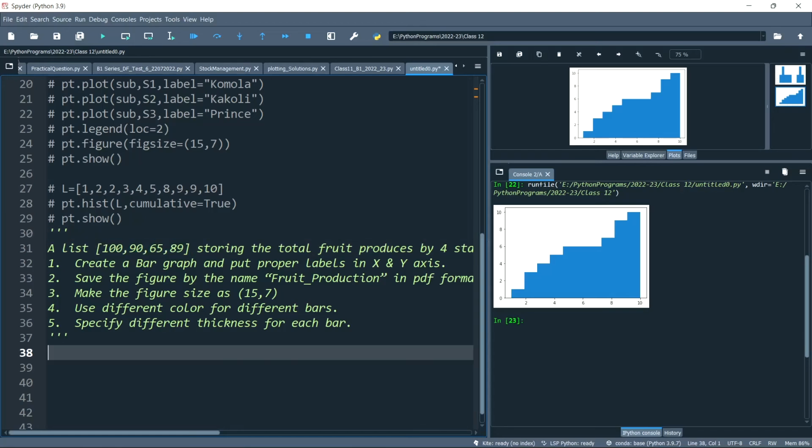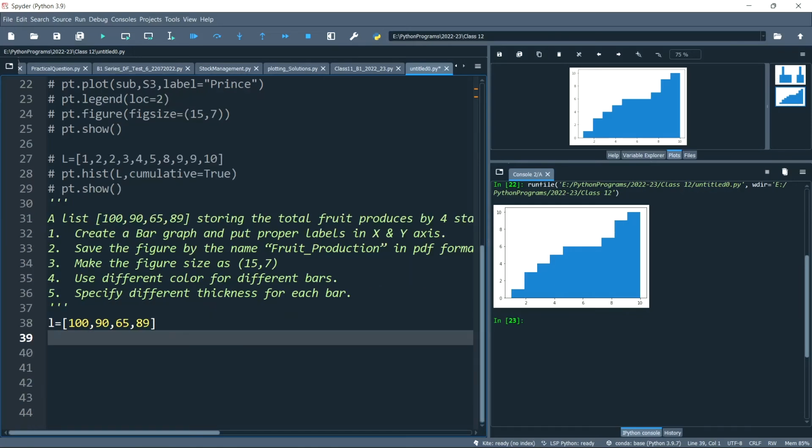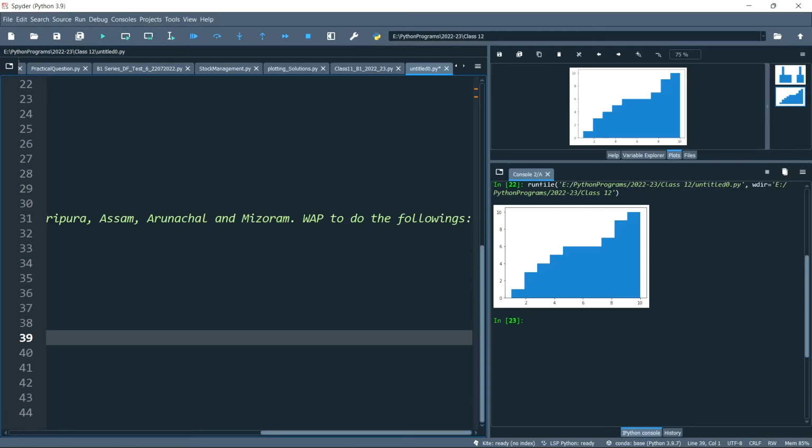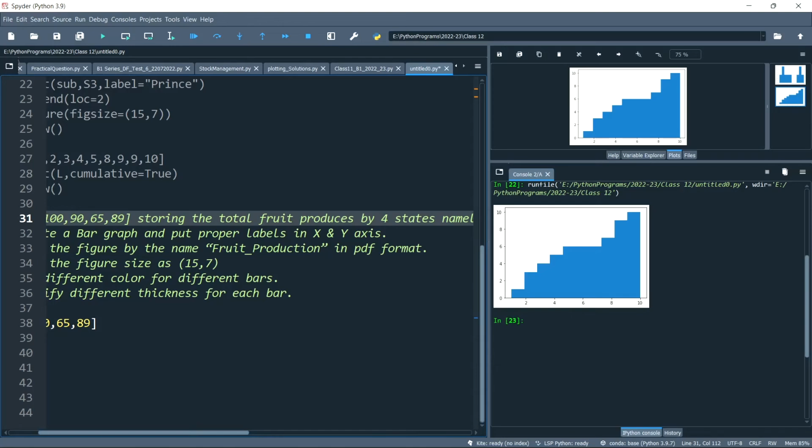Okay. Suppose L equals to this one. Now I need to plot the total fruit production by 4 states, namely Tripura, Assam, Arunachal, and Mizoram. Okay. So the state names are also given. This is the beauty of this question, that everything is given, we just need to write the code.